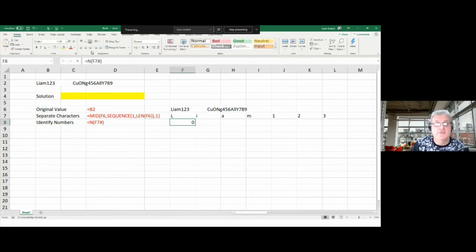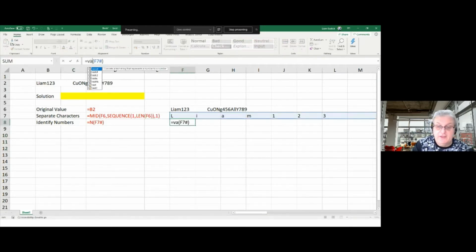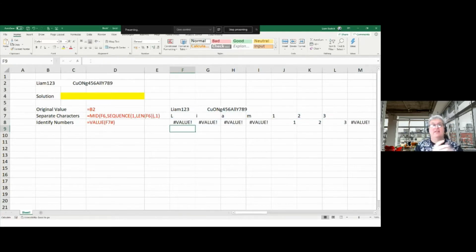But there's another function that does. If I use VALUE instead of N, then it will spill. And unfortunately, text gives you the #VALUE error. But that's all right. At least I've now distinguished between things that are numbers and things that are not numbers. And then I can classify them.